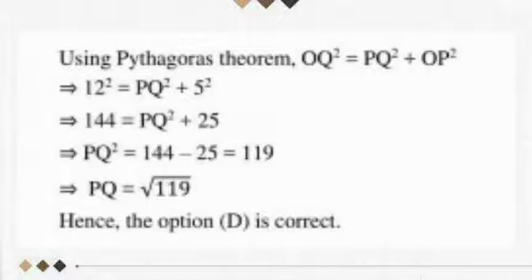So 12 square is equal to PQ square plus 5 square. PQ only you have to find. Square that and simplify, then you will get 119. If you shift the square to the right hand side, then the answer is root 119. So option D is the correct answer.